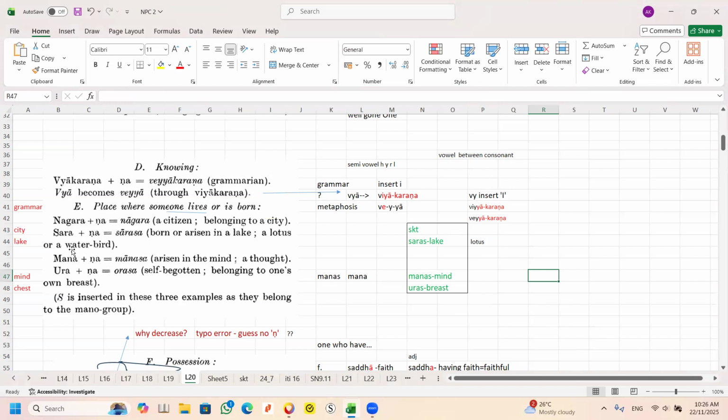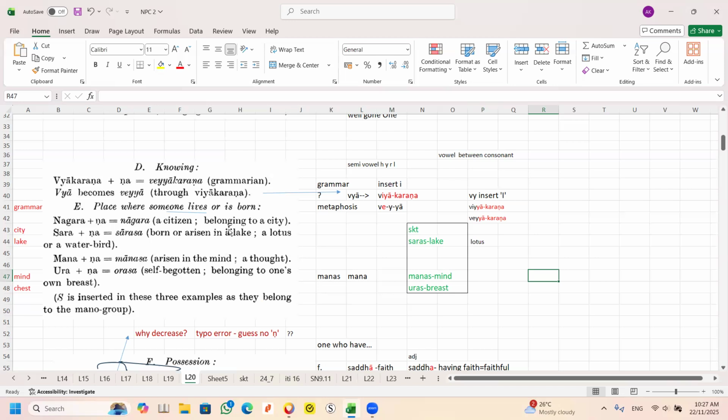And you see the word here is manas. The stem is manas. You plus R, it becomes manasa. Manasa means born in the mind. If you look here, you don't say born in the mind. You say arises in the mind. So born in the mind.